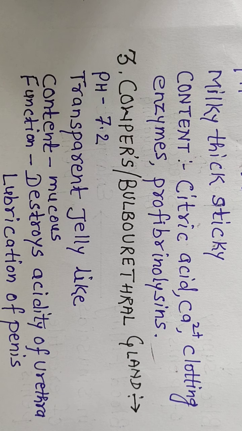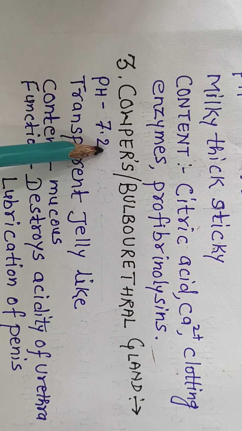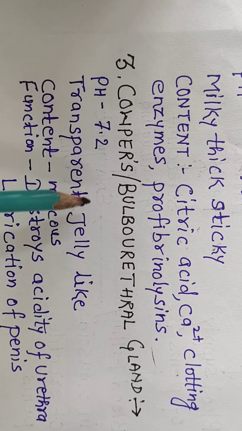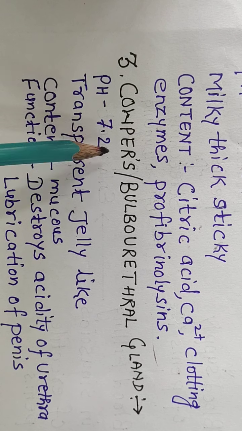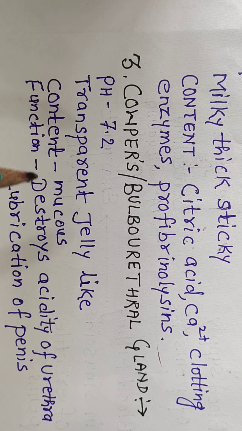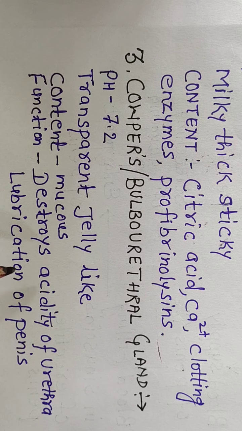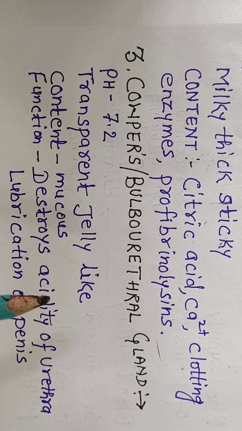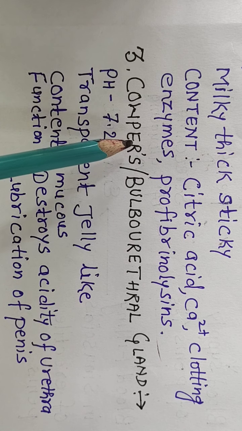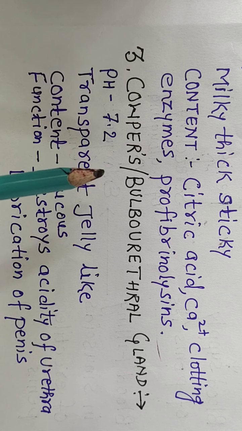The last male reproductive gland is Cowper's gland, which is also called the bulbourethral gland. It also secretes a transparent, jelly-like substance with a pH of 7.2, which is alkaline in nature. It is basically a mucus secretion, and the function of Cowper's glands is to lubricate the penis and neutralize the acidic medium of the urethra so that the sperm cannot get killed when it is ejaculated. And the secretion of Cowper's gland is the first secretion which is released during sexual excitement.